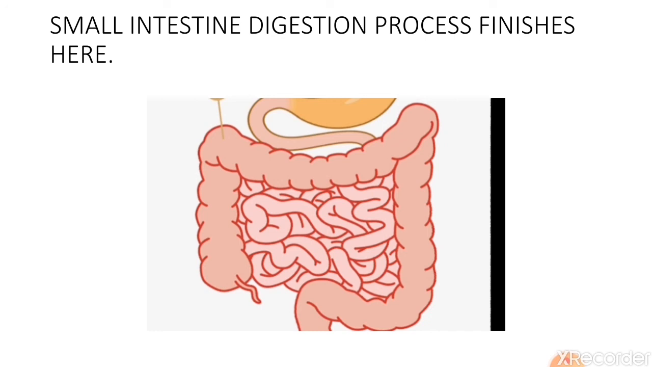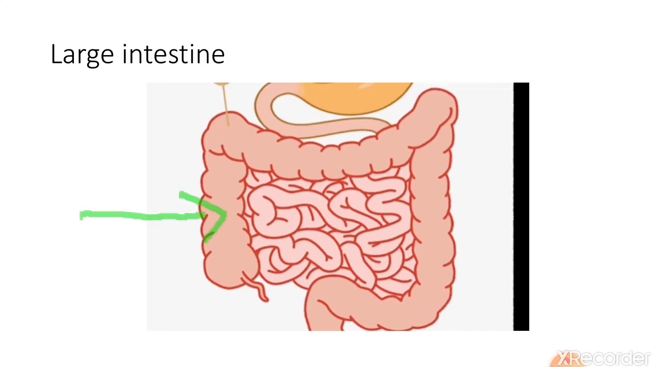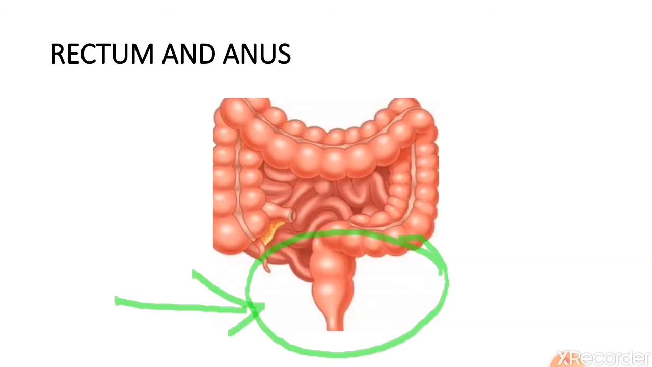But what about the undigested part of the food? So the undigested part of the food goes into large intestine. Large intestine is wider but shorter than small intestine. It holds the undigested waste food. The extra water is also absorbed by the large intestine. From large intestine, the undigested food, or waste, we can say waste, goes into rectum, and then it goes out of our body from the opening called anus.